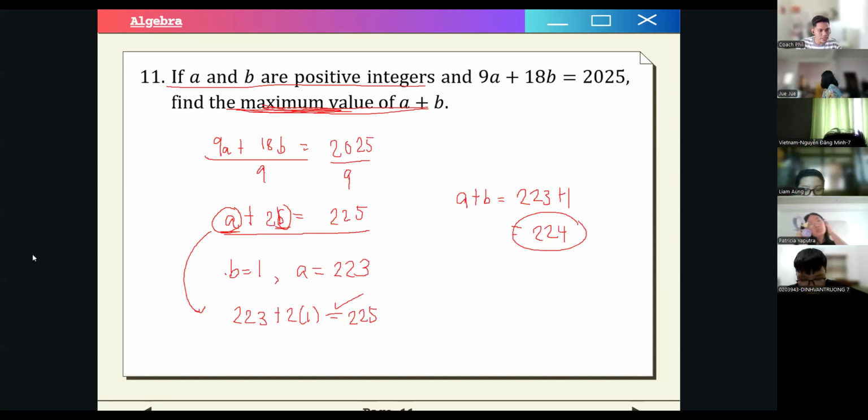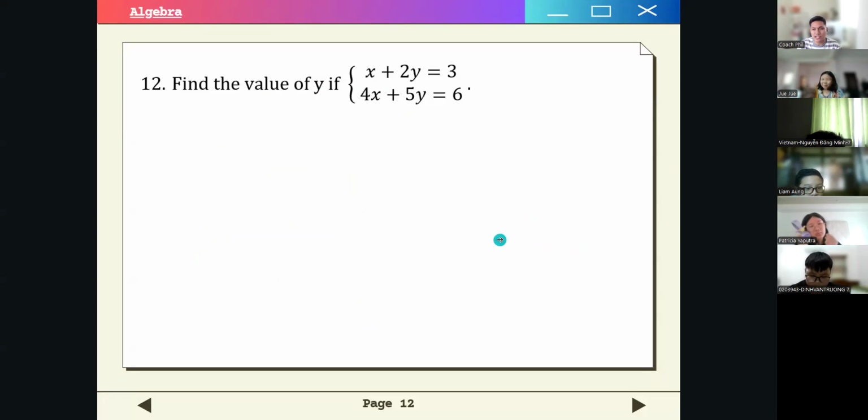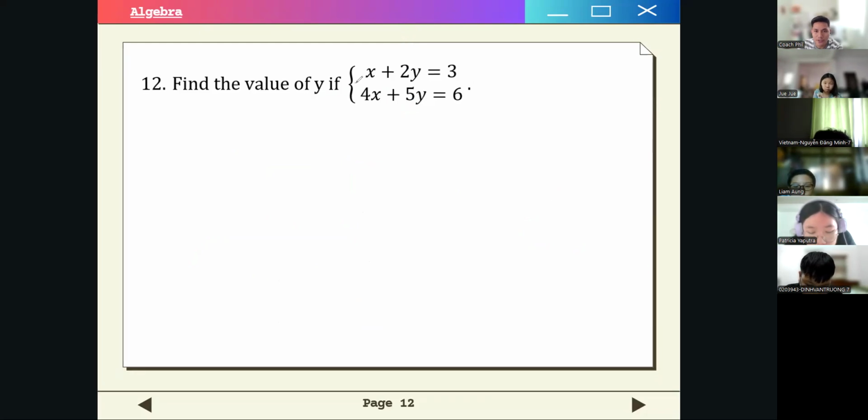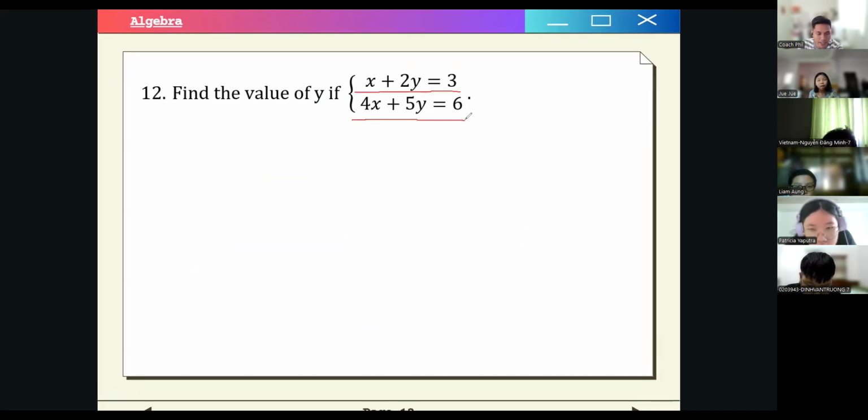So let's move on to number 12, which is, I think, yes, the last question for the algebra portion. Find the value of y if it follows this system of linear equations: x plus 2y equals 3, and 4x plus 5y equals 6. So what we want is to find the value of y. In this system of equations, the best way would be to eliminate x, right? Because we want to find y. One way to eliminate x is to multiply the first equation by 4, so we will have 4.